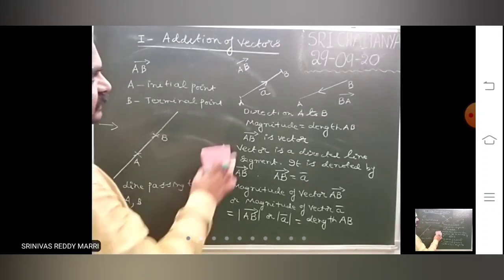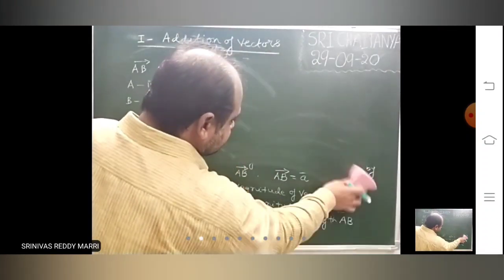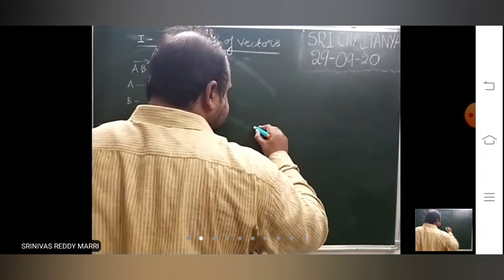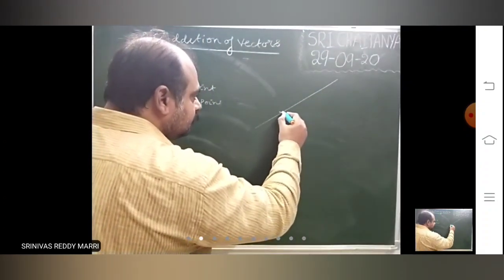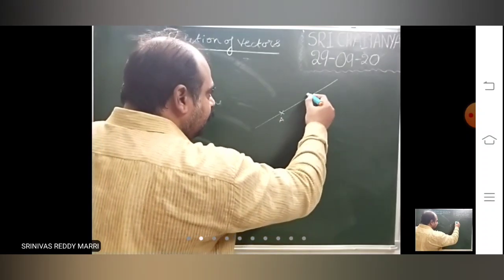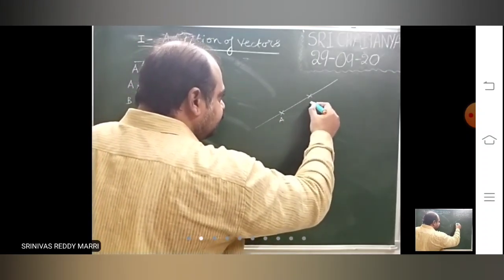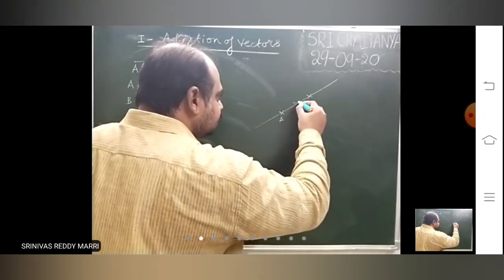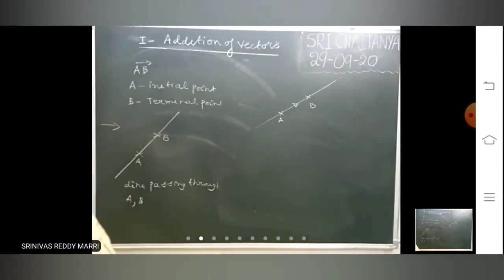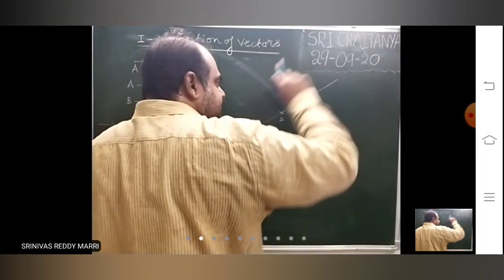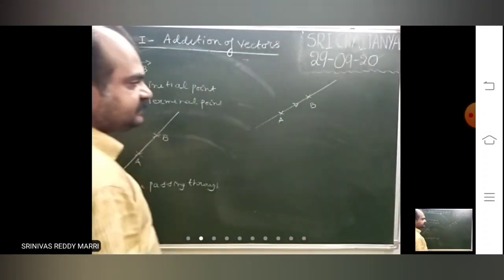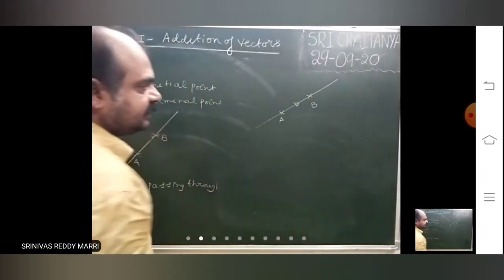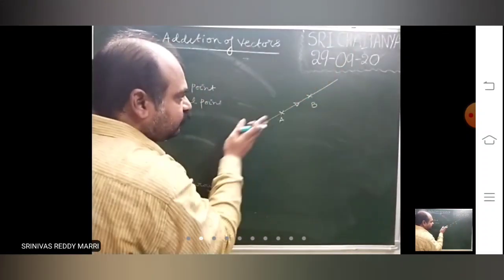Suppose another one is there. Suppose a line like this is there. A point is there, B point is there, and it has direction. That means this is a directed line. In which direction is it? It is directed from A to B.